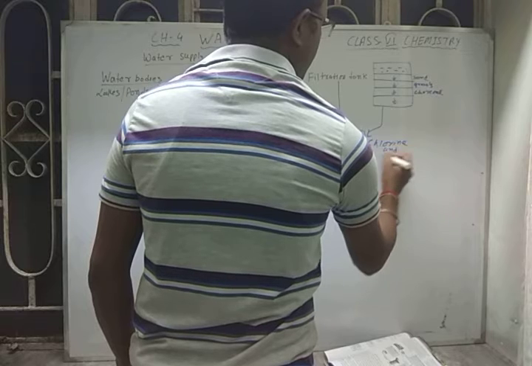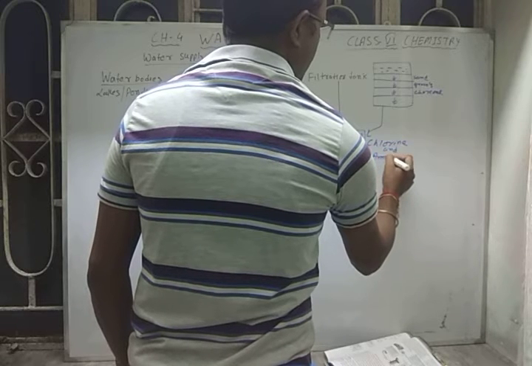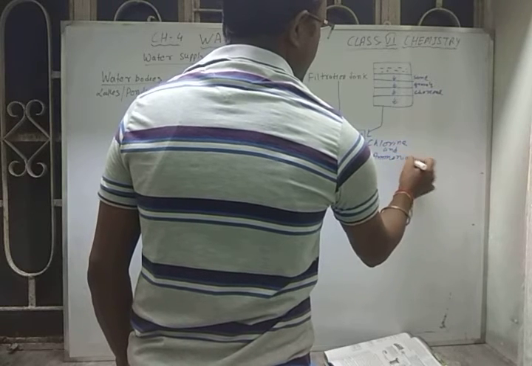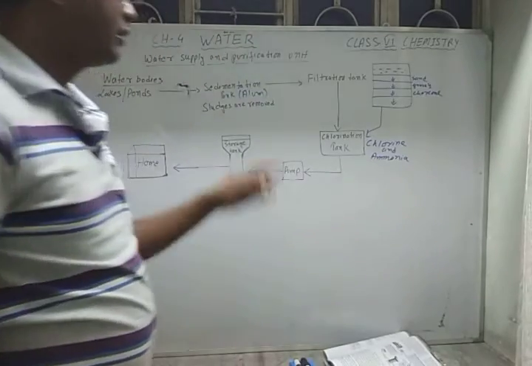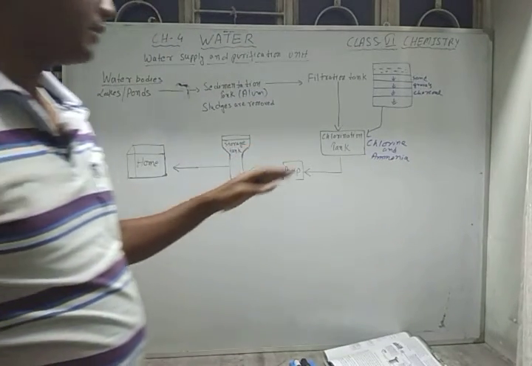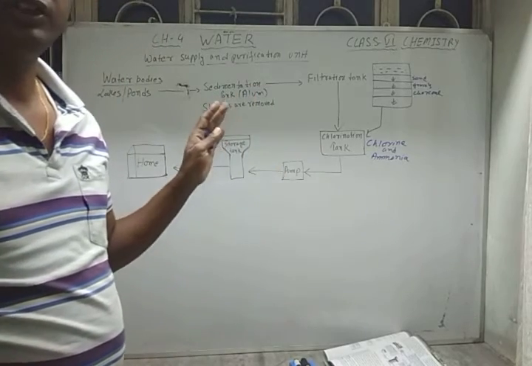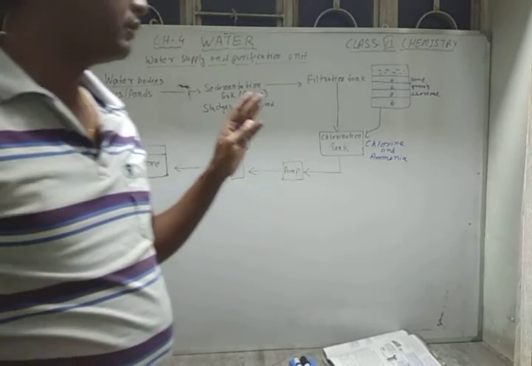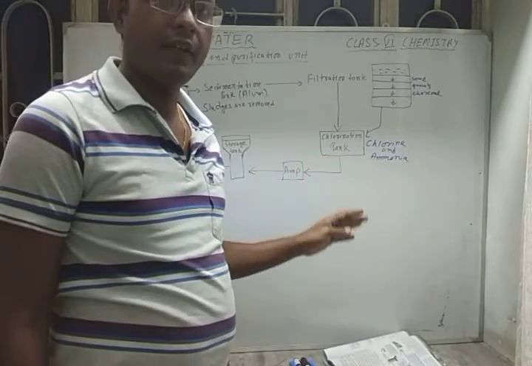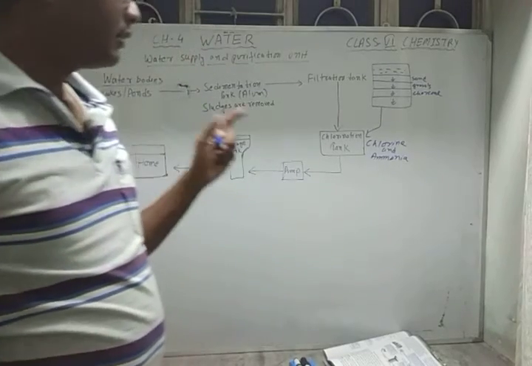This chlorine and ammonia is treated with the water, which kills the germs and disinfects the water.